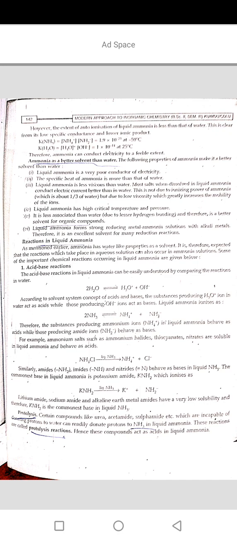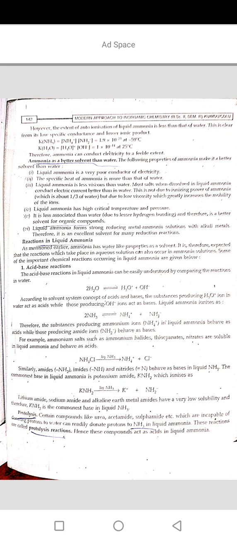2H2O changes into H3O+ plus OH-. According to the solvent system concept of acid and base, the substances producing H3O+ ion in water act as acid while those producing OH- ions act as base. Liquid ammonia acts as 2NH3 changes into NH4+ plus NH2-. Therefore, the substances producing ammonium ions NH4+ in liquid ammonia act as acids while those producing amide ions NH2-